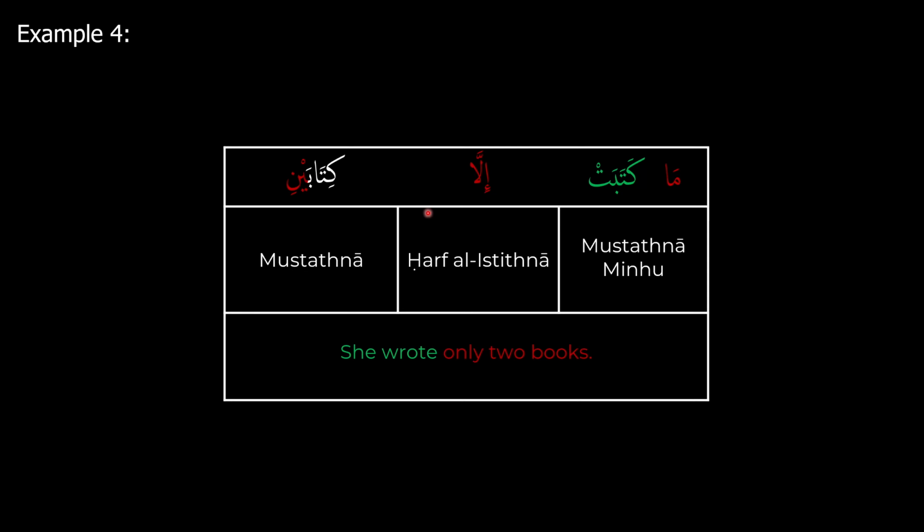Now let's take a look at another example. Here we have la yansuru illa talib al jadida, and the la is the harf of negation, then yansuru is going to be our fi'l, and together this is going to be the mustathna minhu, because again it's coming before the illa, which is the harf of istithna. And then we have al-talib al-jadida, and this is going to be our mustathna because again it's after the illa.